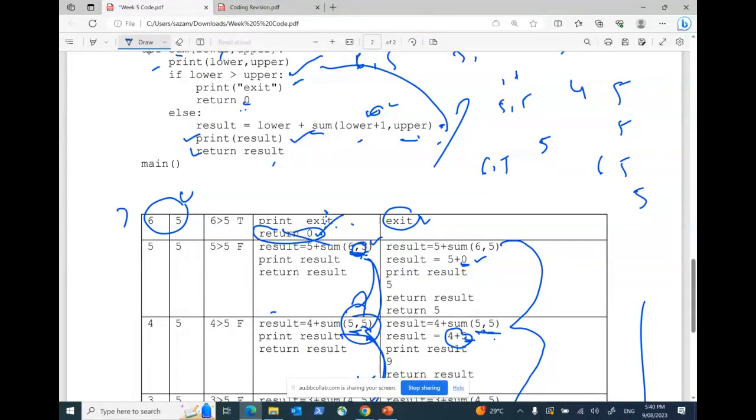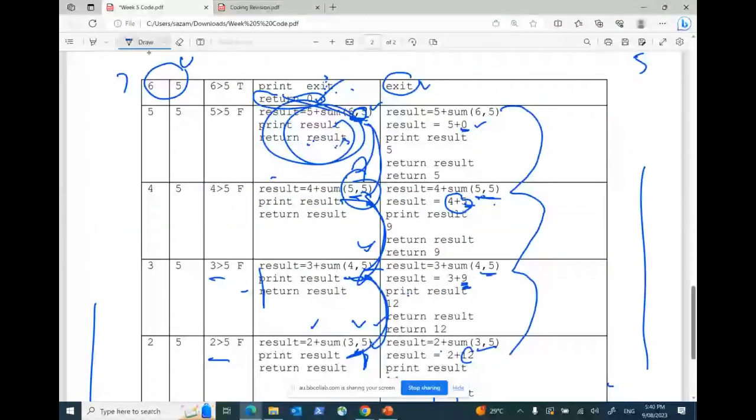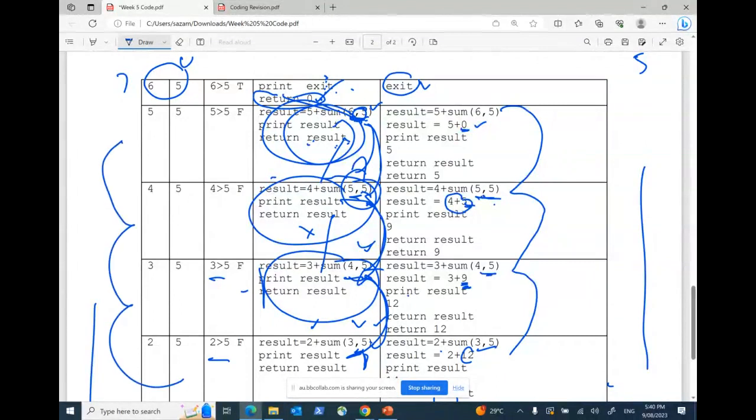So I get the 0 over here. Now, whatever results I get from here, once they return the result, this result will be called by whom? By this block of functions. And whatever result I got from here, this result will be called by whom? By this particular block of functions. So initially I'm pushing everything, and then once I get the return exit, I'm popping everything one at a time based on what they have called.